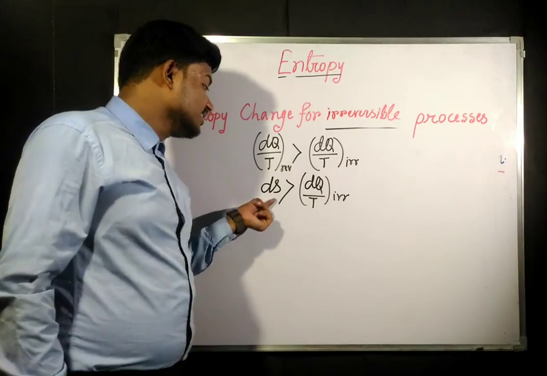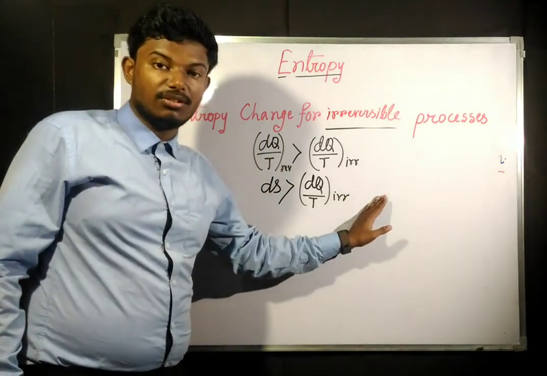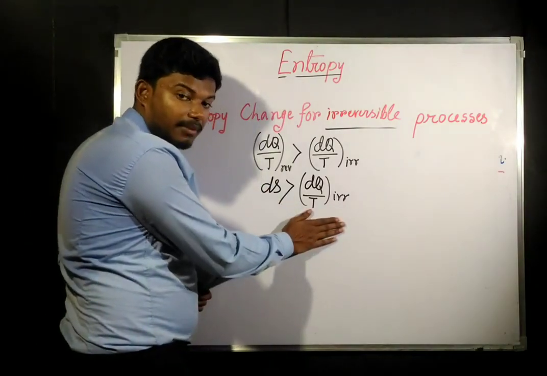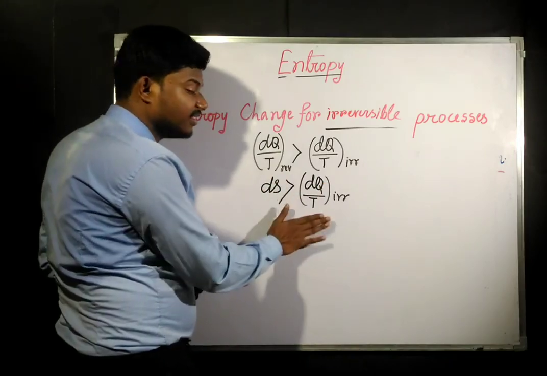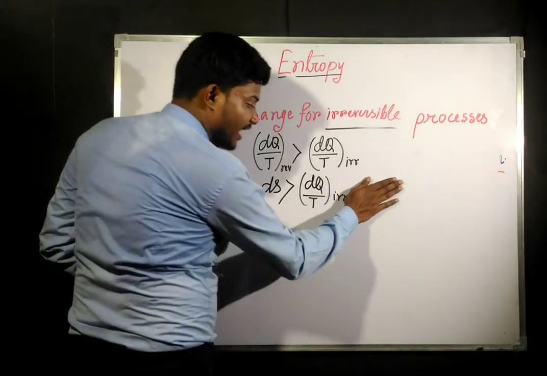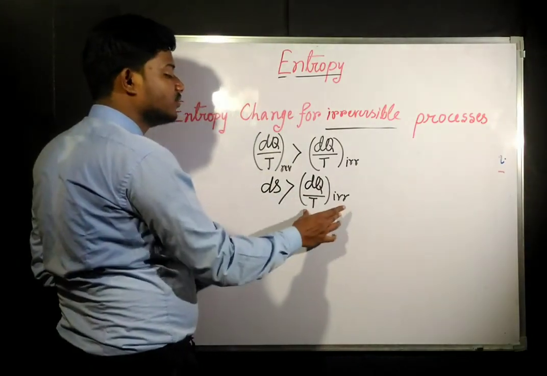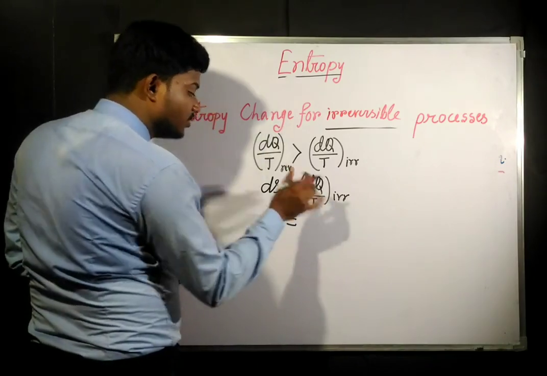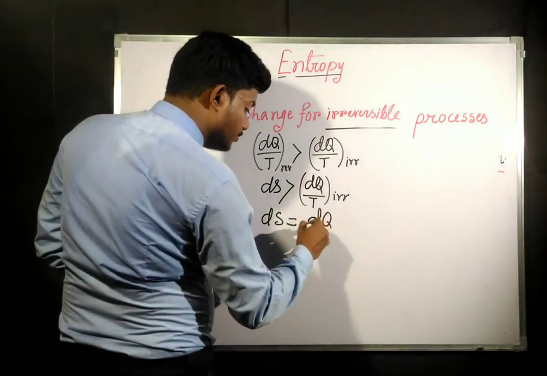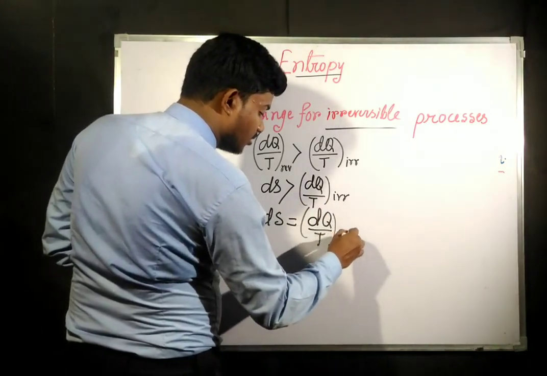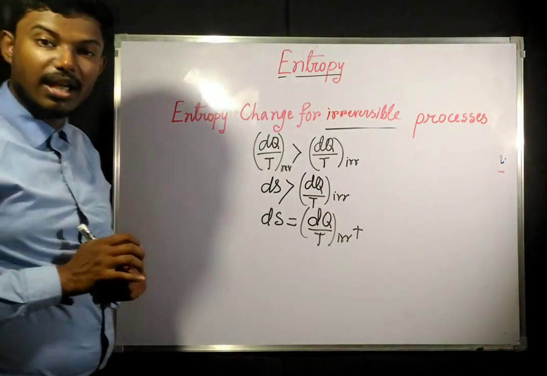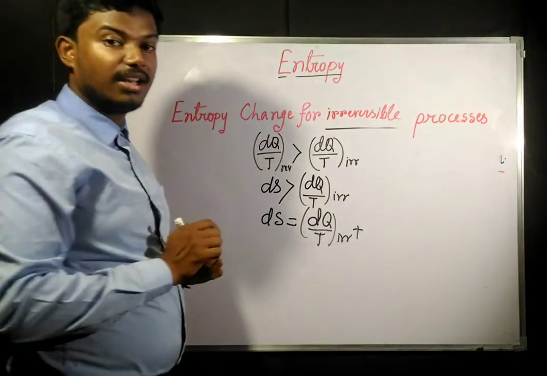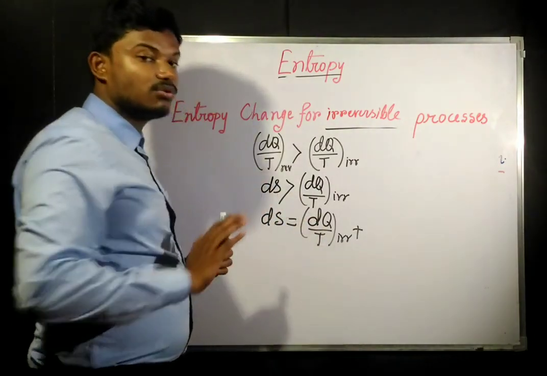Now to make this equal to this one, we need to add something to this one. If this term is greater than that term by some amount, and we add that amount here, then this will be equal to that term plus that amount. So for dS to be equal to this, we need to add a term here, and then the inequality is changed to an equation.